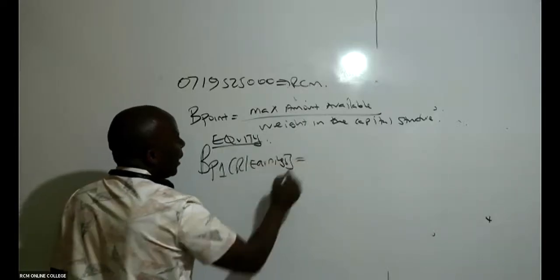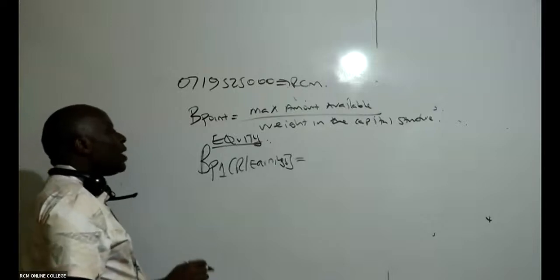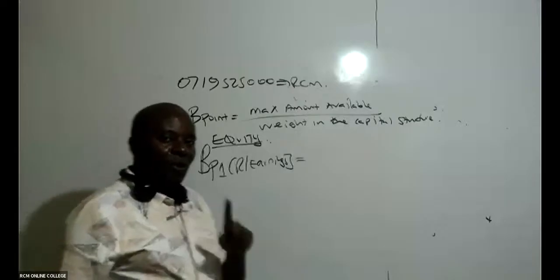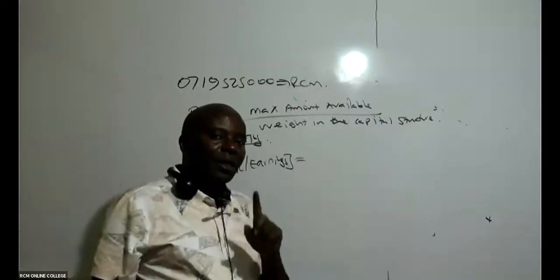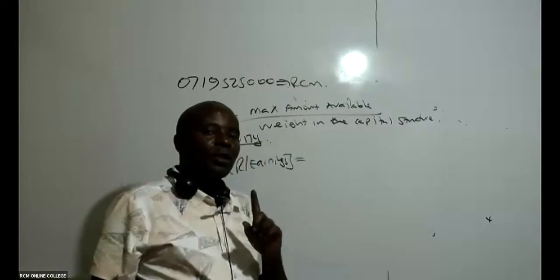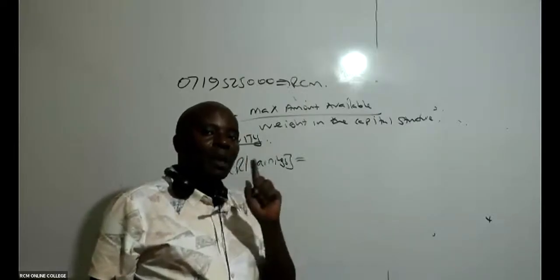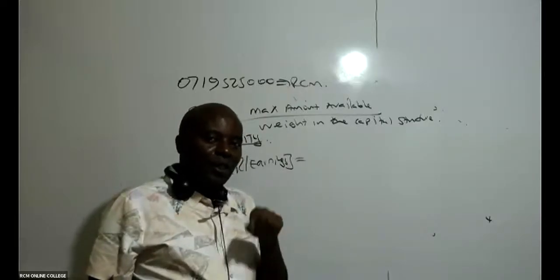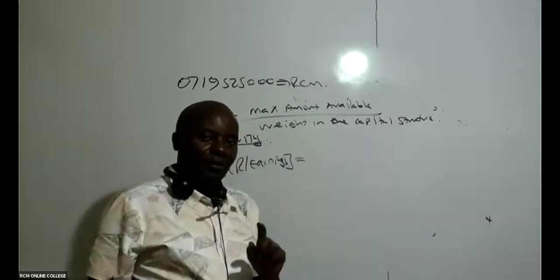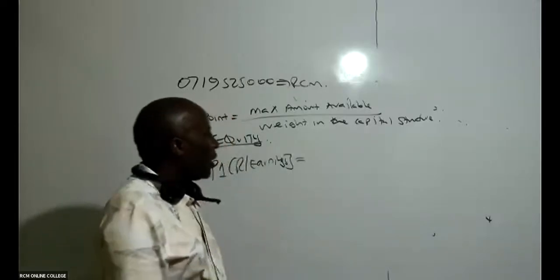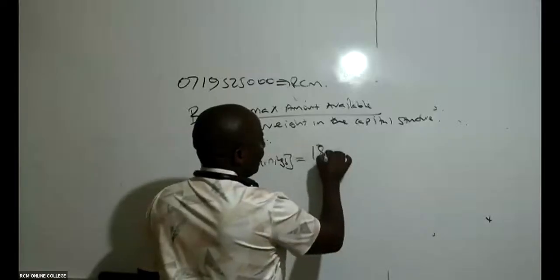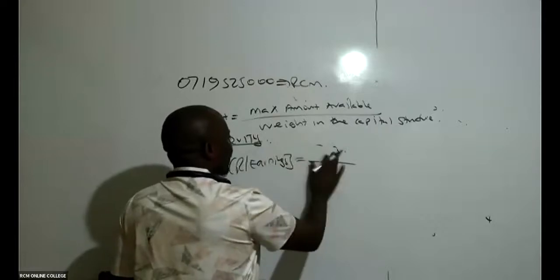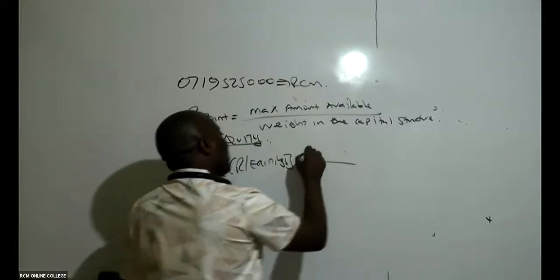Let me ask you guys a question. Has this examiner given me the maximum retained earnings for this particular project? Do I know how much I can withdraw maximally from the retained earnings account for this new project? They have told me they're going to give me 18 million. All of it, if it is, I would have actually written like this. So this breakpoint, it will be maximum amount